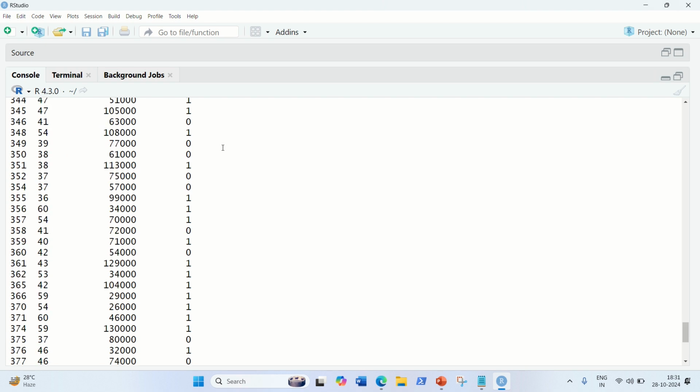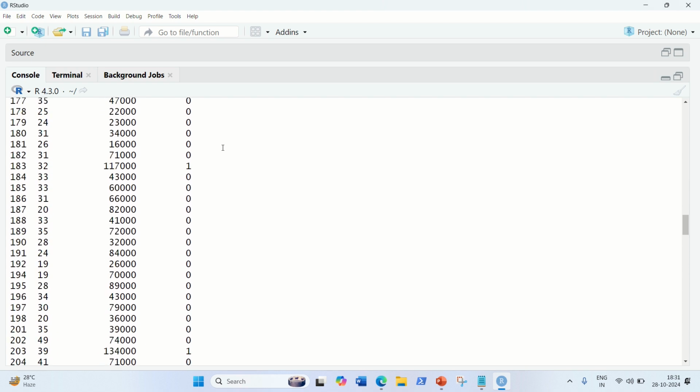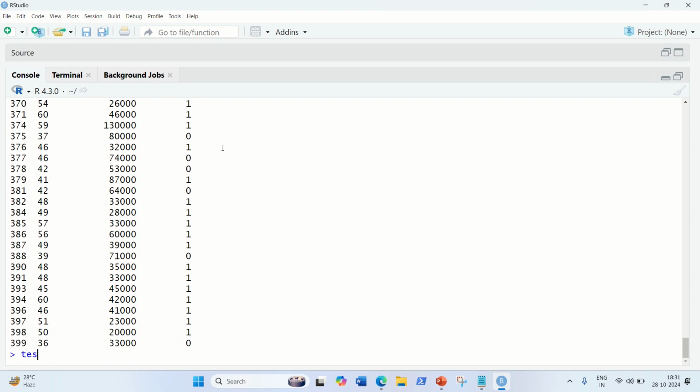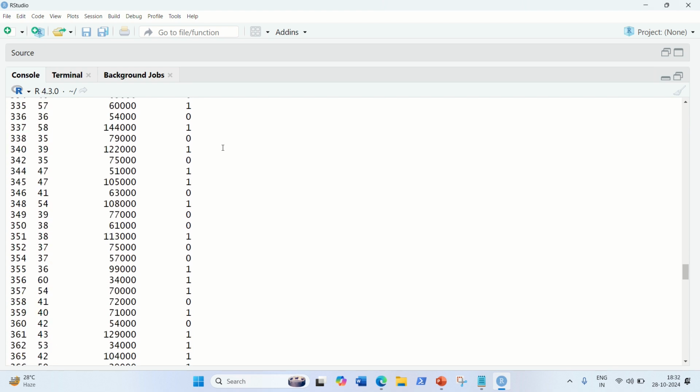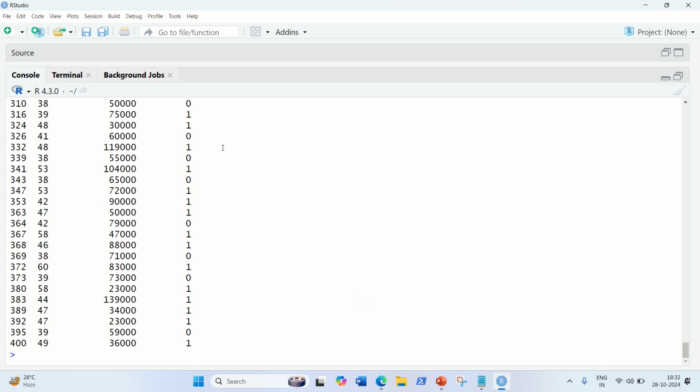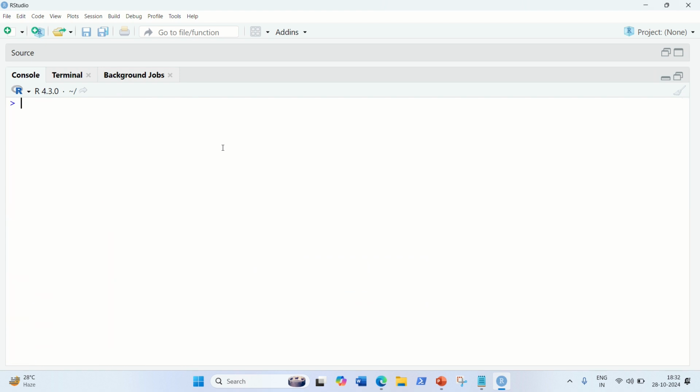We can check what we got in the training and testing sets. In the training set we got this much data. And in the testing set we can also check. In the testing set we got this much data. So whatever data we were having, of the 400 rows, 300 went to the training and 100 went to the testing.